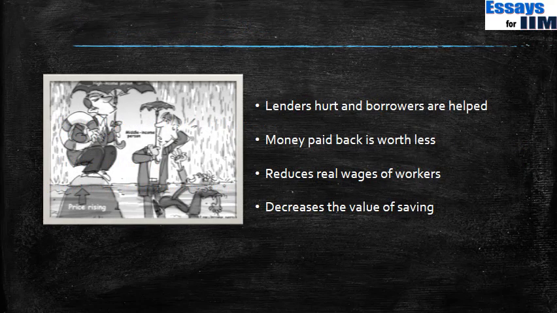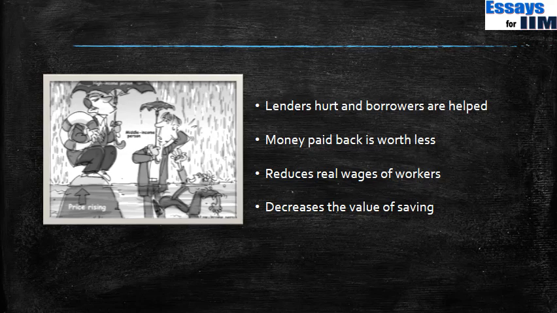Also, the lenders are hurt and the borrowers are helped. So the income distribution in the economy starts to change. Now, why is this? When, let us say, today A lends to B rupees 100 with the promise that after 1 year B will repay 150. This is in today's scenario. Now, when there's inflation, suddenly that 150 rupees that B is going to give back to A costs a lot less. So it values a lot less. So A is now getting hurt.